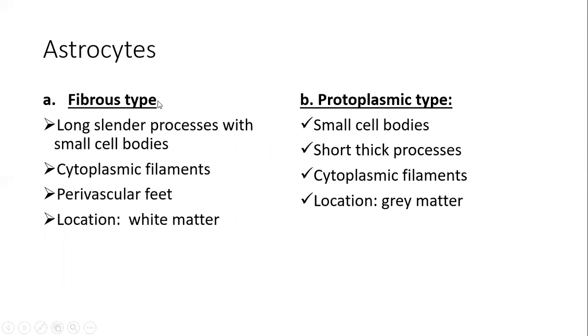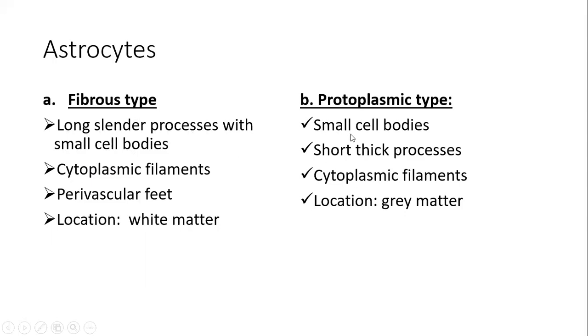So let's see their description one by one. Astrocytes. Astrocytes are branching cells with small processes, and depending on their structure, they have been divided into 2 types, fibrous and protoplasmic. Fibrous type have long, slender processes with small cell bodies.